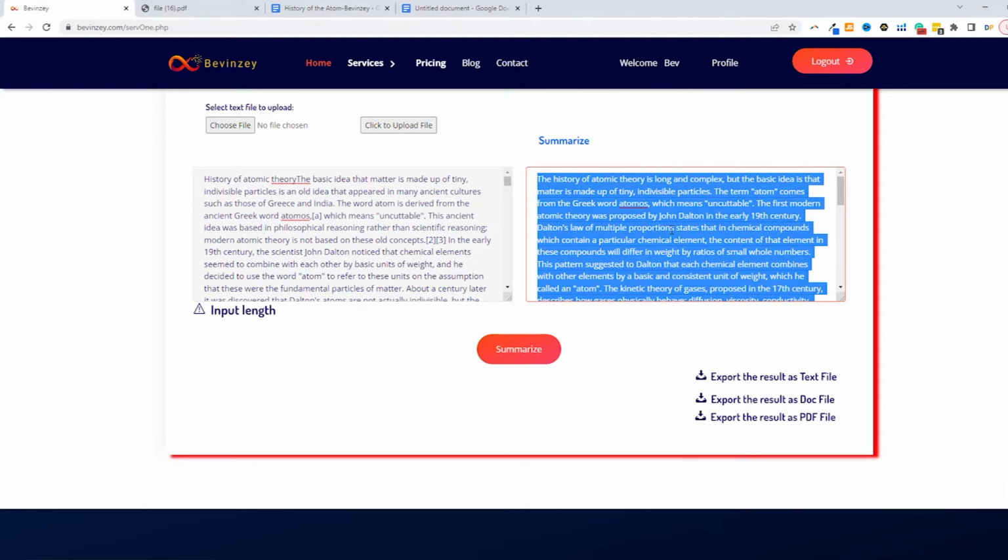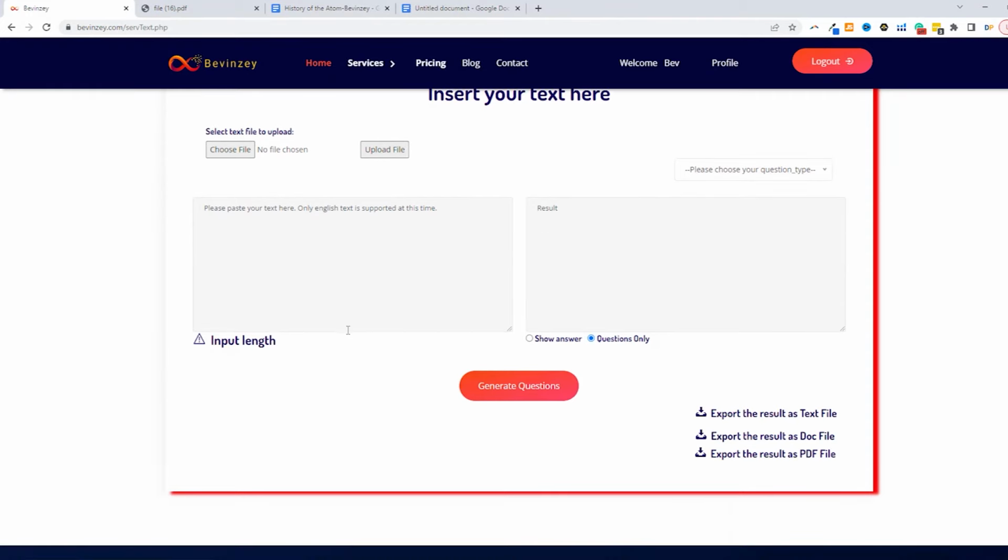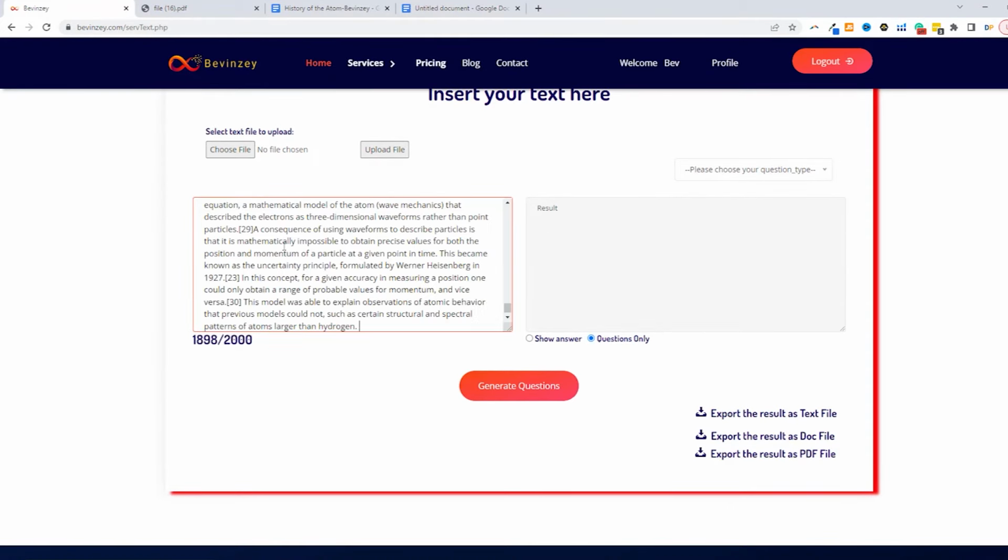So we just took a look at how you summarize text to key points, but how do you actually generate the questions from the text that you're trying to master? So what you want to do is you want to go to services, go to text to questions, and you want to either copy and paste the text in the text box here or upload it as a file. So I'm going to go ahead and paste the text in here.